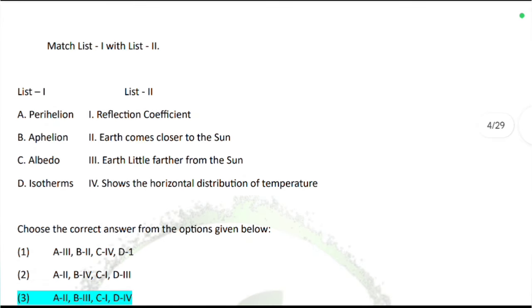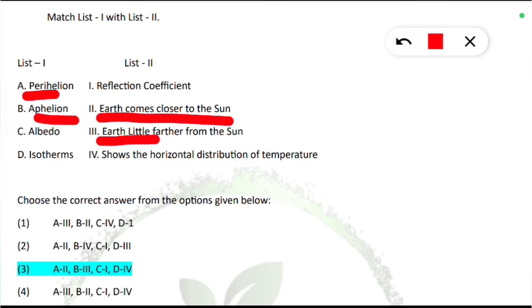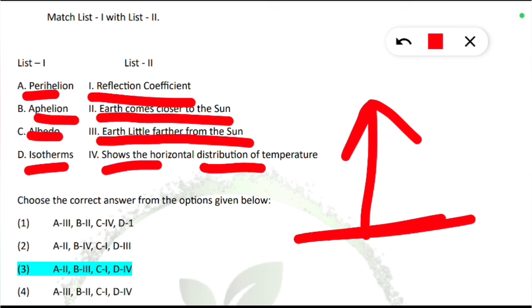Next is match the following, list 1 and list 2. What is perihelion? Perihelion means when Earth comes closer to the Sun. Aphelion is when Earth is a little farther from the Sun. Albedo, what is that? It shows the reflection coefficient, that is, how much energy is reflected back. Isotherms show the horizontal distribution of temperature. Therm means temperature, so you can easily guess that also if you don't know. So option 3 will be correct.